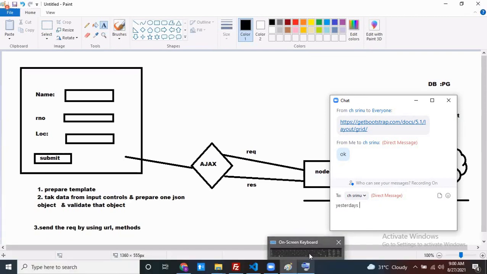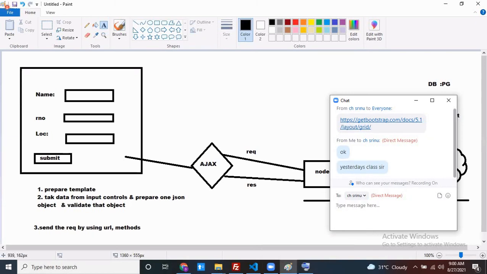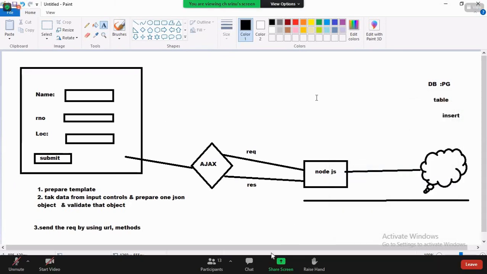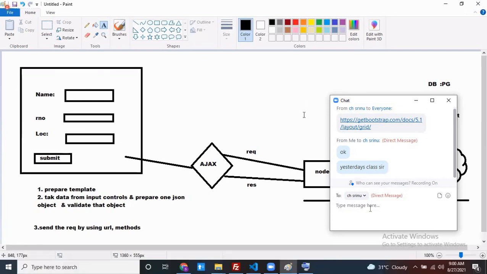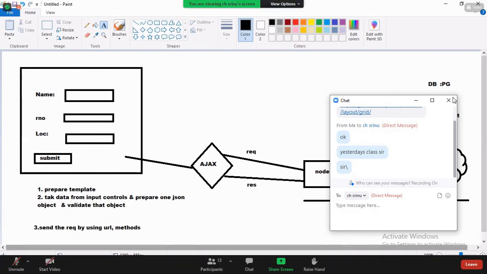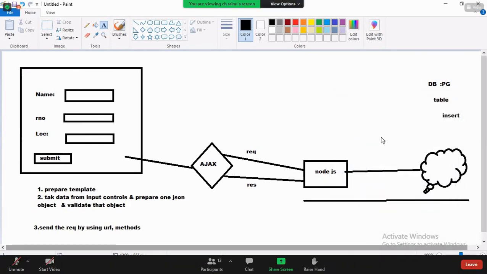Postgres. Both use the same commands. Sample projects I will check and I will give. Okay then, thanks guys, thanks for joining.